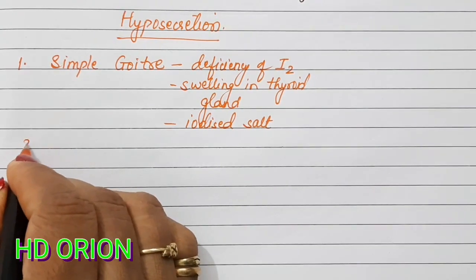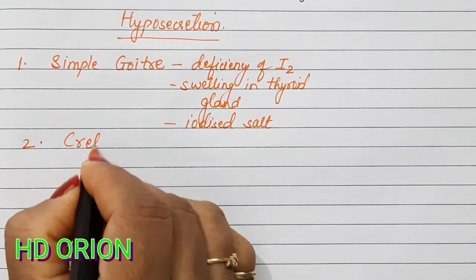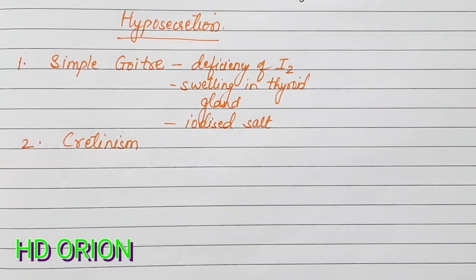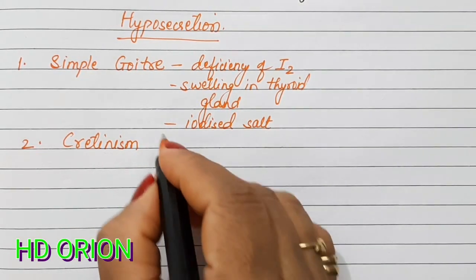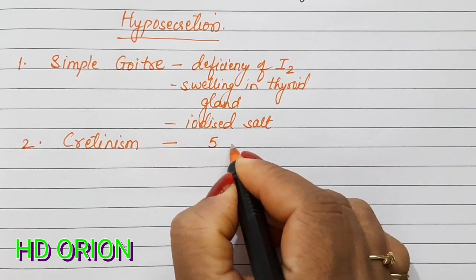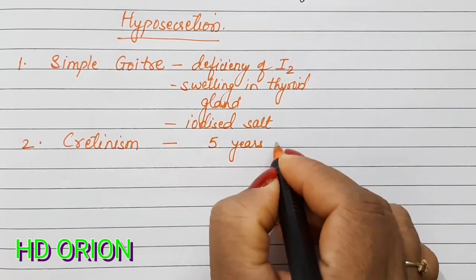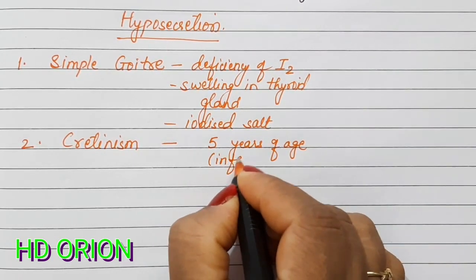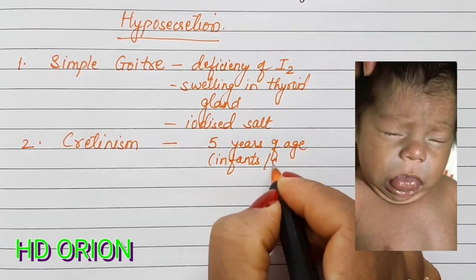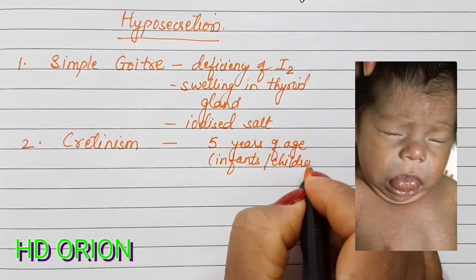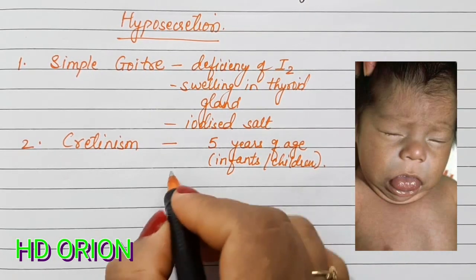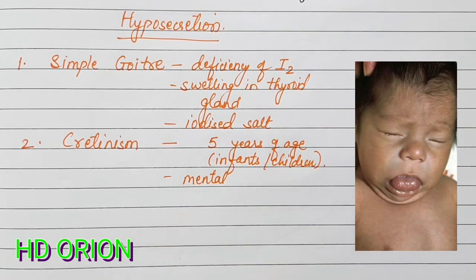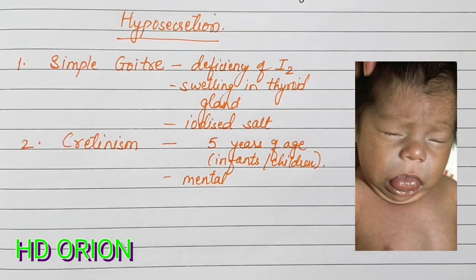Now the second disease is cretinism. Cretinism is seen in infants, usually in children till 5 years of age. They show mental retardation, because we know that thyroxine helps in controlling the BMR, the metabolism.